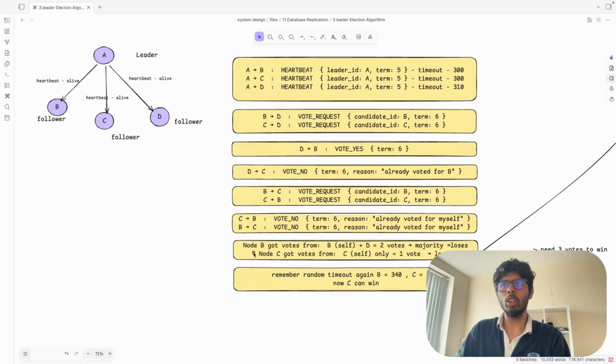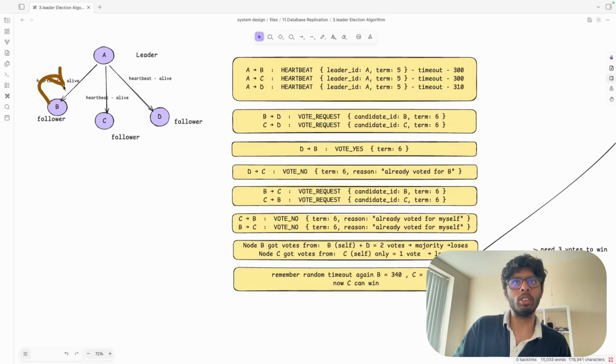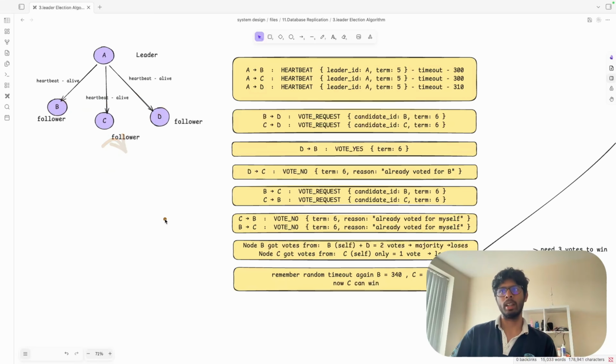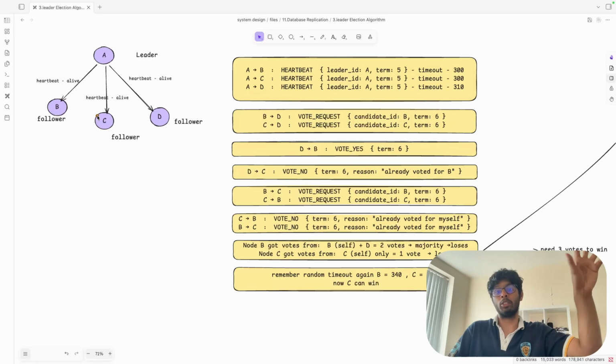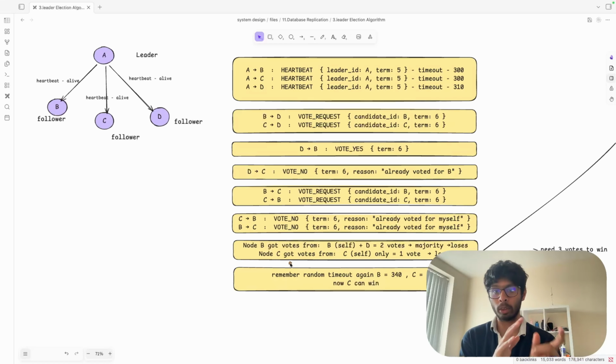Now finally node B got votes. Let's say B will vote for itself, and D also votes for B. Let's say C didn't vote for some reason. Now what is going to happen? Node B got 2 votes. Let's say C is the most updated one and node B didn't get the complete votes. It loses. Now again, this is the important point.